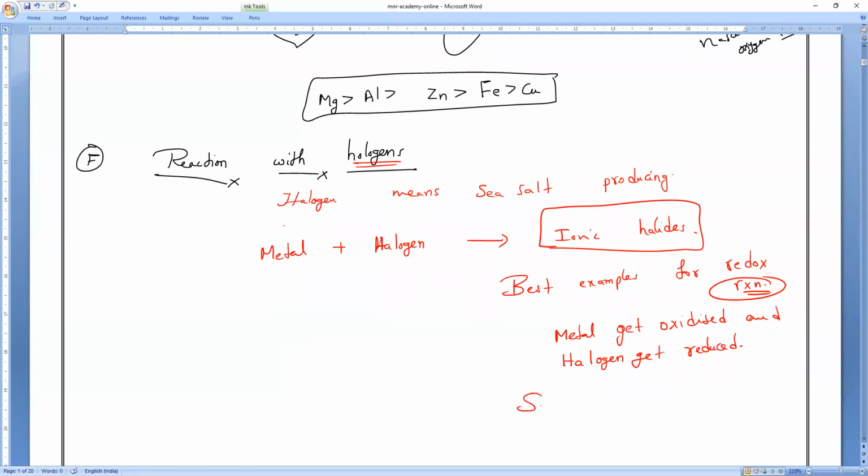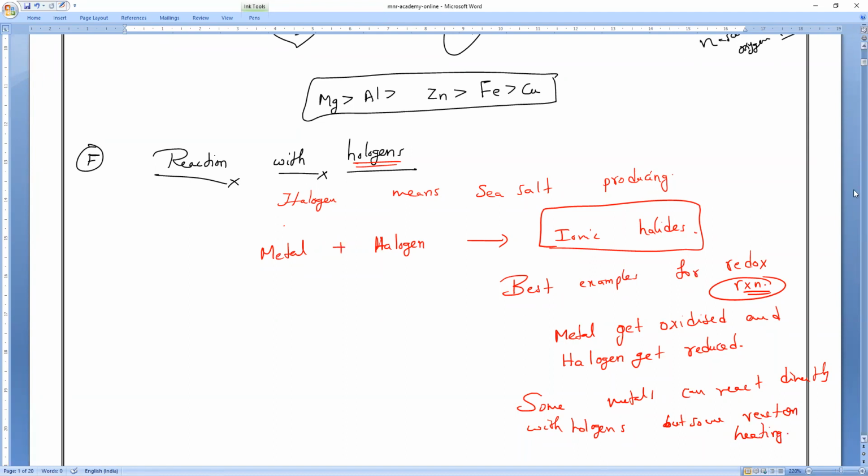Next, some metals can react directly with halogens, which is a very important point, but some react on heating only. From this, there is a specific CBQ question.